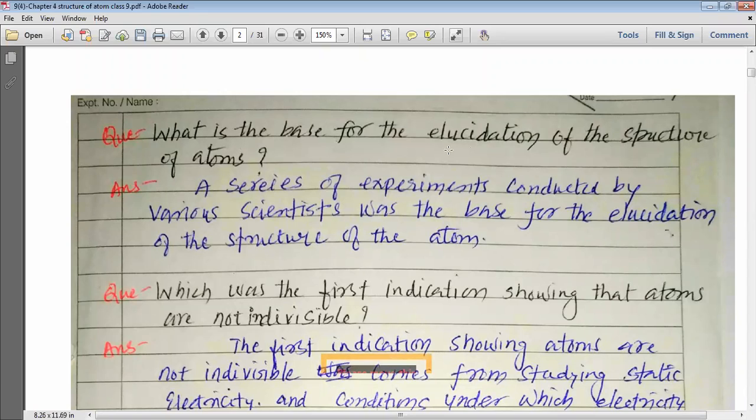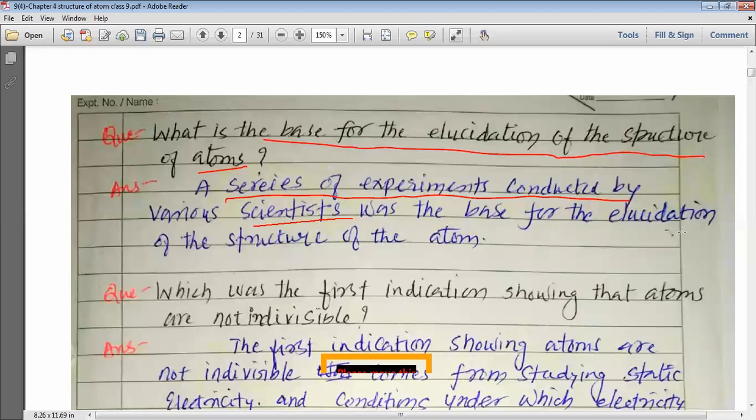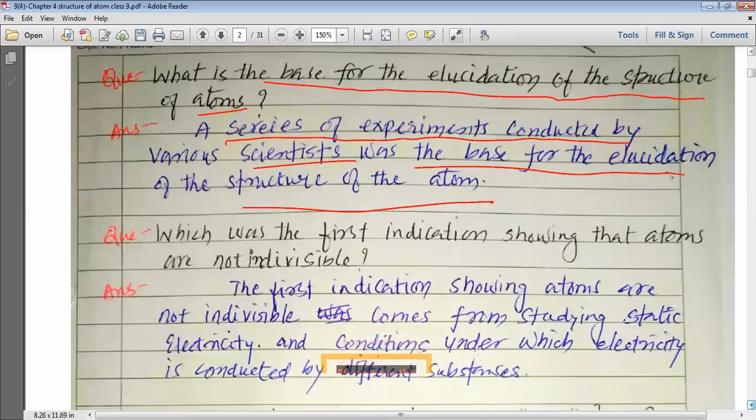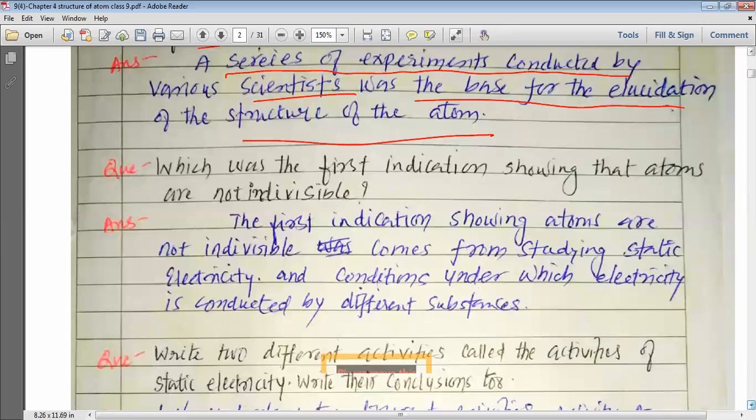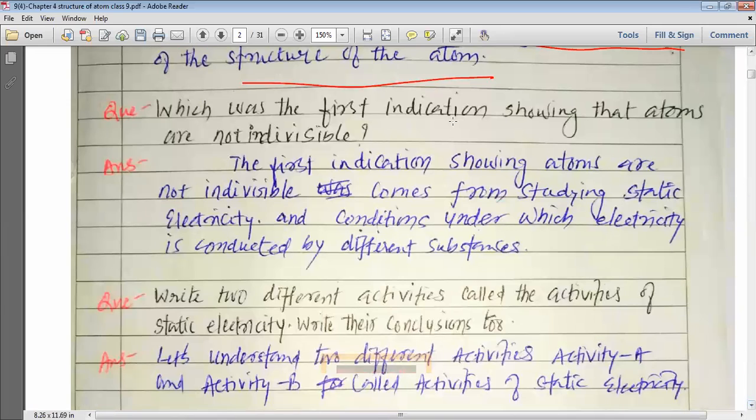What is the base for the elucidation of the structure of atom? On what basis should the scientists explain to us the structure of atom? A series of experiments conducted by various scientists was the base for the elucidation of the structure of atom. From those experiments, the scientists have developed the structure of atom.